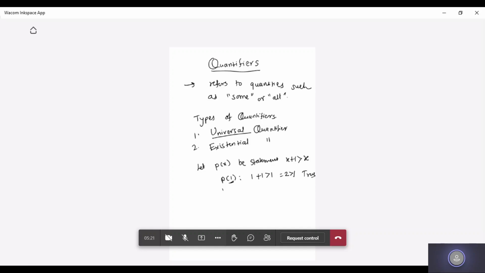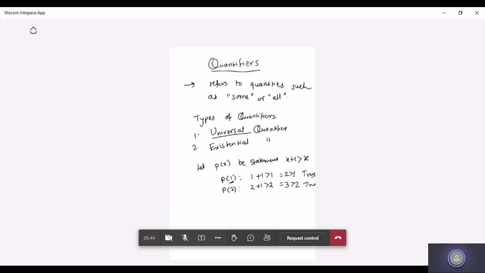Let us take the next value, P(2): 2 + 1 > 2. 2 + 1 is 3, and 3 is greater than 2, so it is true. If you put in further values, you will get the statement as true only.